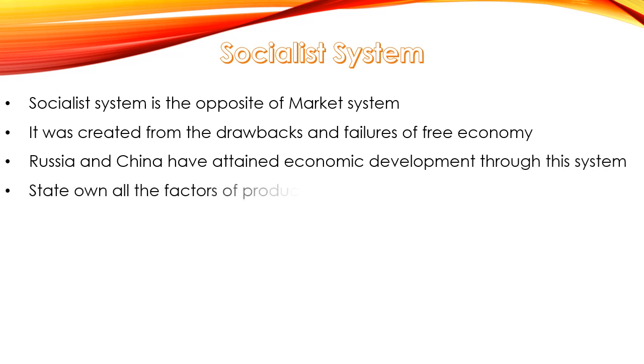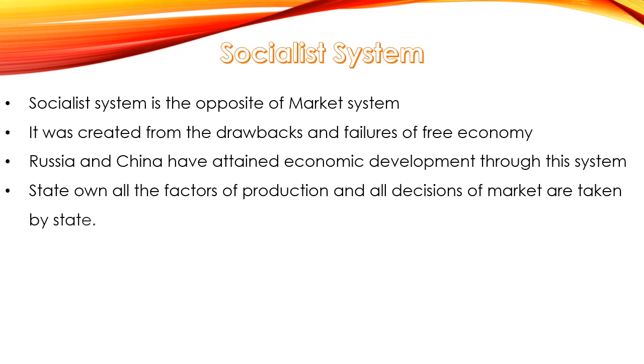So what is the main thing of the socialist system? The state owns all the factors of production and all decisions of the market are taken by the state. Here state means government, okay, don't misunderstand. State means government. That means everything is owned by government, everything is done by government, every decision is taken by the government. That means in the market mechanism, government was nil, while in the socialist system, government is everything.